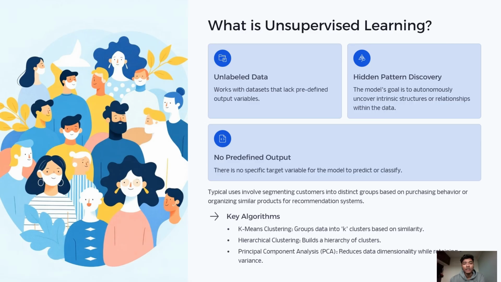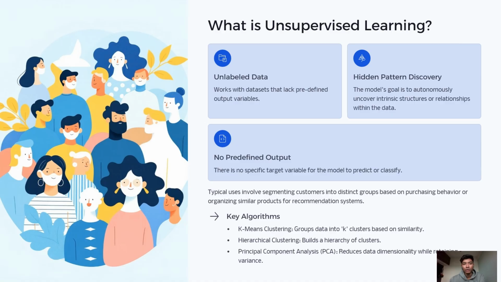The key algorithms in unsupervised learning are some popular unsupervised algorithms: K-means clustering, which groups data into K clusters; hierarchical clustering, which builds clusters step by step; and PCA, which reduces data dimensions while keeping important information. This helps us understand data when we don't have any labels.